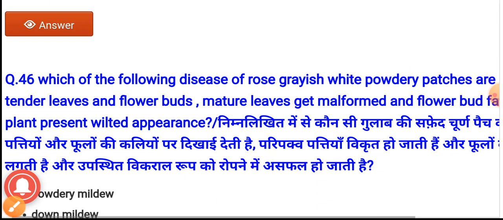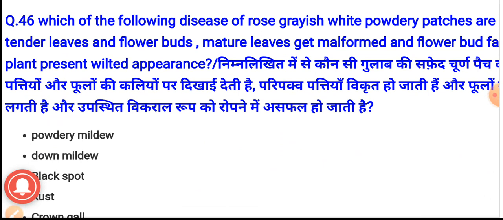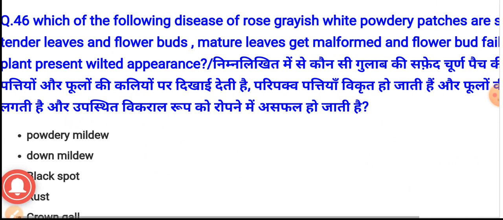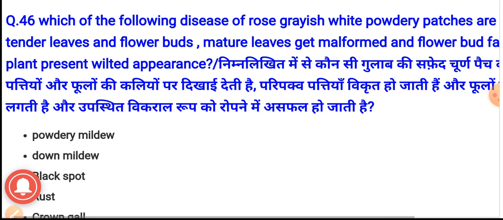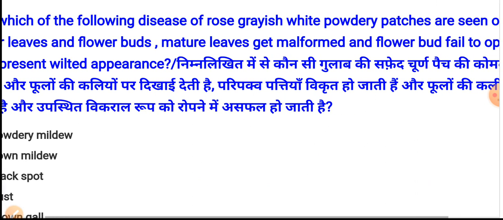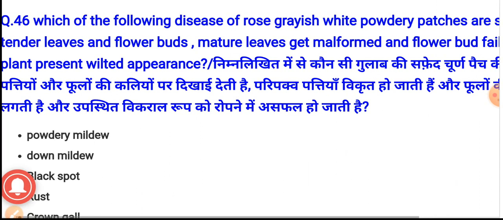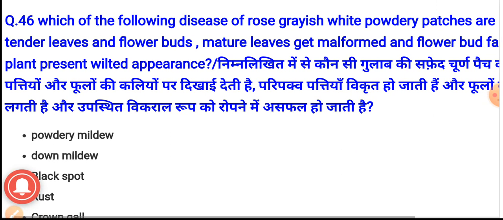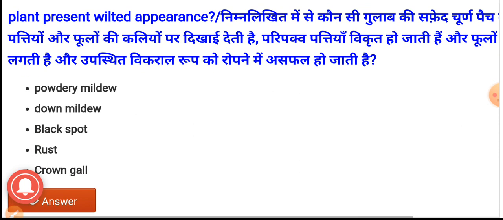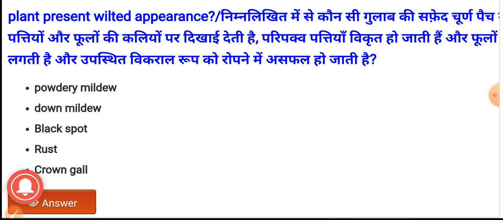Next question, question number 46. Which of the following diseases of rose? Grayish white powdery patches are seen on the leaves, on the tender leaves and flower buds. Mature leaves get malformed and the flower buds fail to open and the plant presents a wilted appearance. The options are powdery mildew, downy mildew, black spot, rust, crown gall.